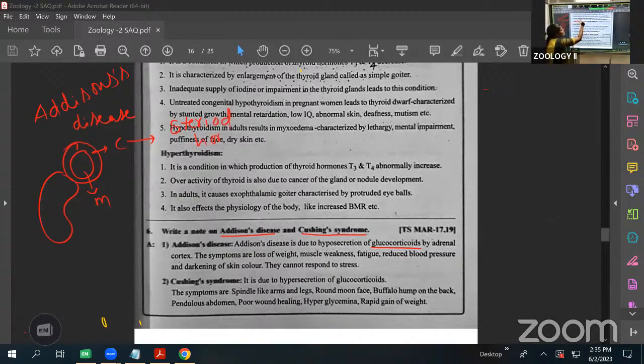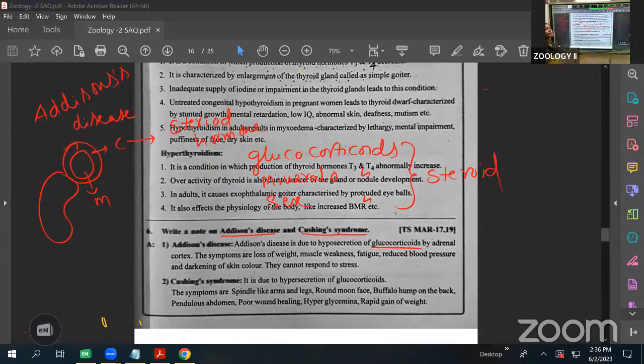For example, the cortex is divided into three zones. The outer zone mainly secretes the glucocorticoids. Which one? The outer region. Next, the middle one secretes the mineralocorticoids. And the inner one, the last one, secretes the sex corticoids. Like this, they produce the corticoids, which are steroid hormones. They are made up of cholesterol. That's why we call them steroid hormones.